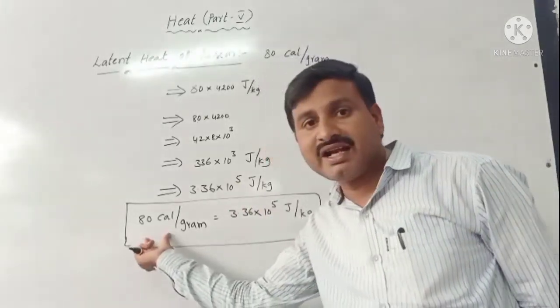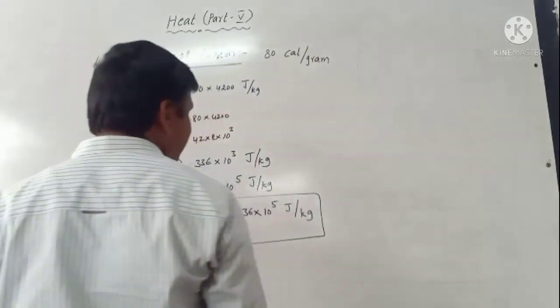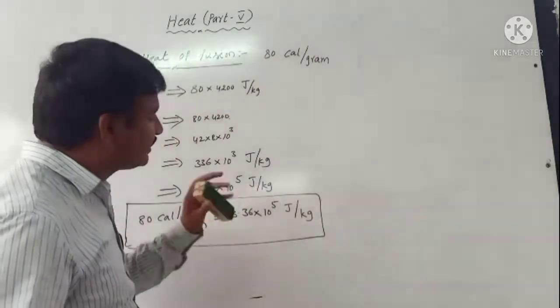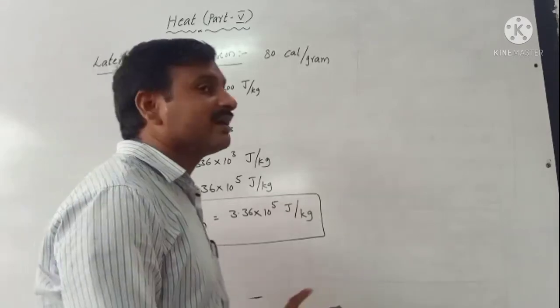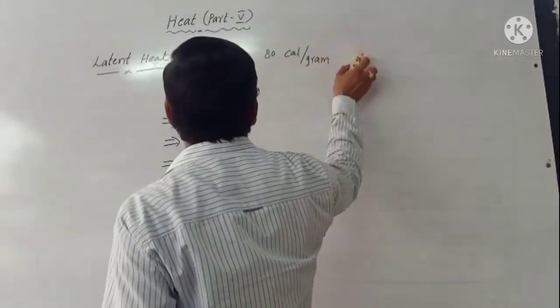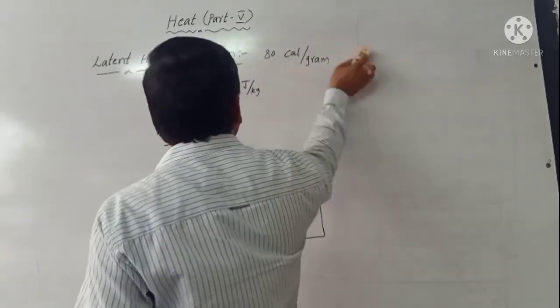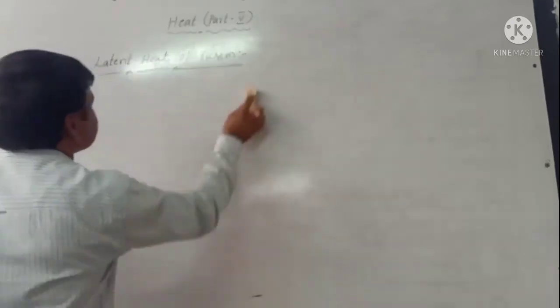That means what you understand? 80 calorie per gram is equal to 3.36 into 10 power 5 joule per kg. It is the latent heat of fusion. After that, latent heat of vaporization.